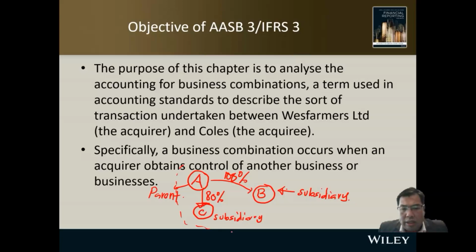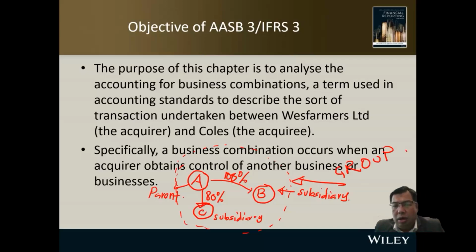Overall, we can say A, B, and C are in the same group. I'm talking about the group here. In a group, we have many companies: one parent company and many subsidiaries.